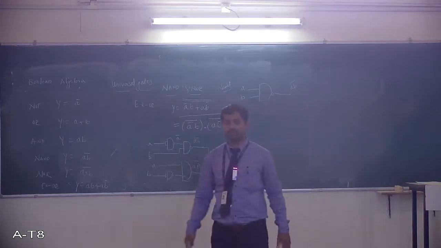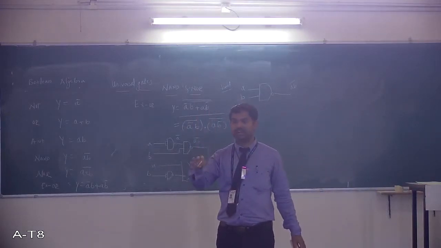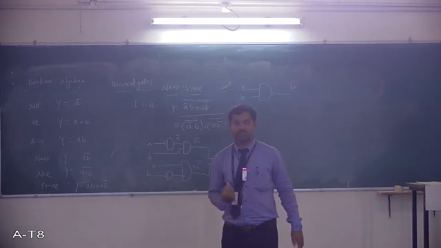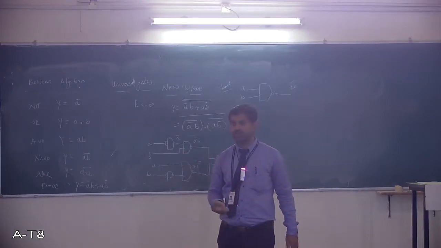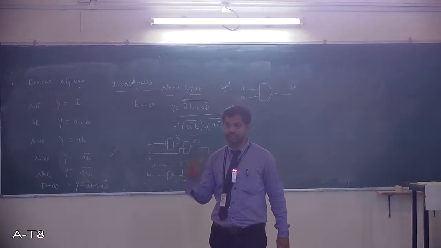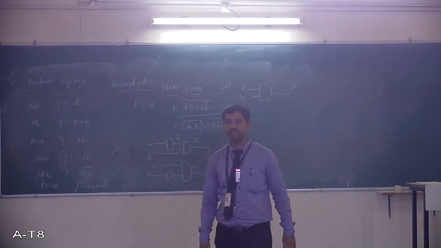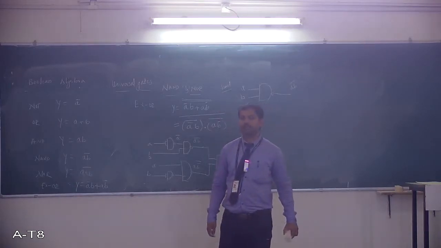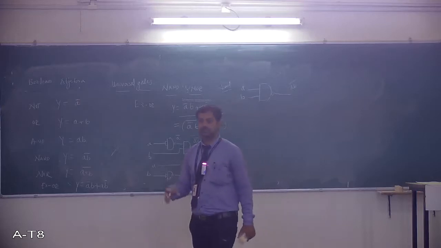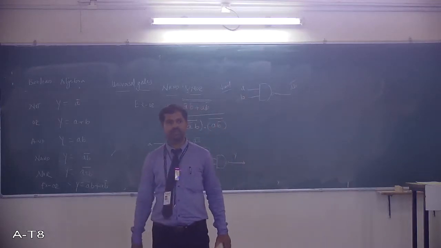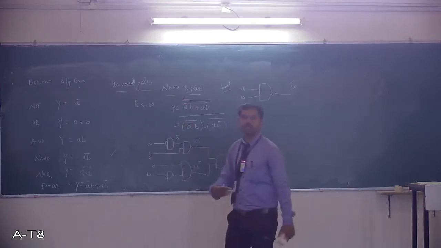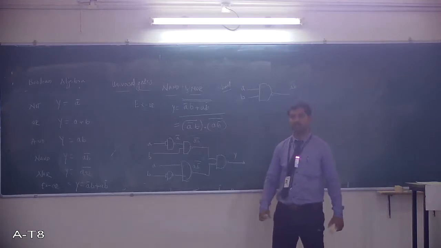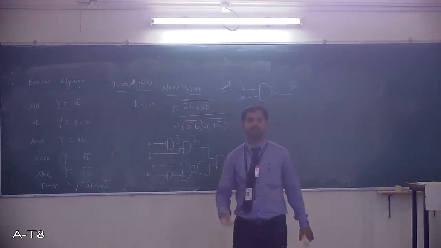Suppose if you want to do it with the basic gates, you need an OR gate, you need an AND gate, you need a NOT gate. So a variety of gates are required, so different components you need to choose. For every component you must apply some power or energy. So unnecessarily you are making it more complicated. Energy consumption is more, speed is less, and all that. If you make it simple, you will have many more advantages, and ultimately the circuit seems to be very compact, very miniature in size. That's also very important, no?